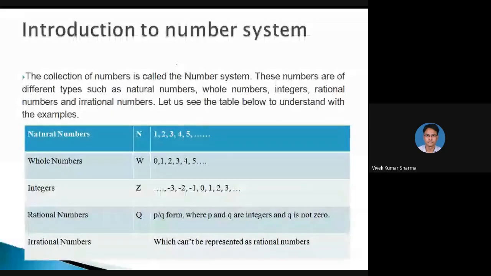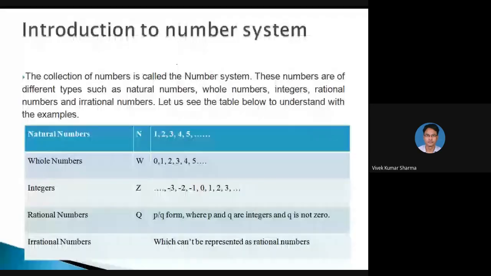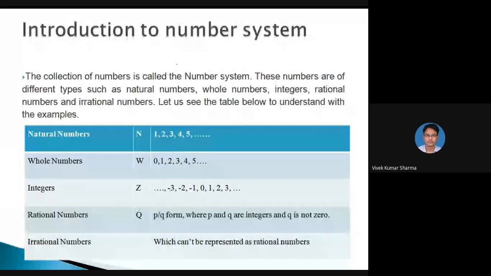Introduction to number system. The collection of numbers is called the number system. These numbers are of different types such as natural numbers, whole numbers, integers, rational numbers and irrational numbers. Let us see the table below to understand with examples. The natural numbers, as you can see, start with 1, 2, 3, 4, 5. What is the difference between natural numbers and whole numbers? If we include 0 in the natural numbers, then they convert into whole numbers.